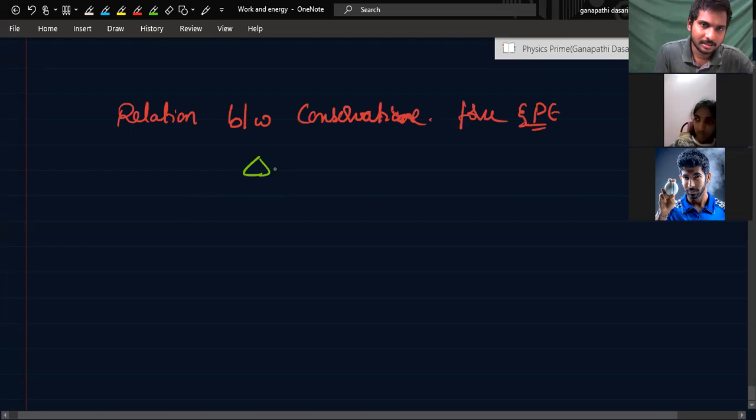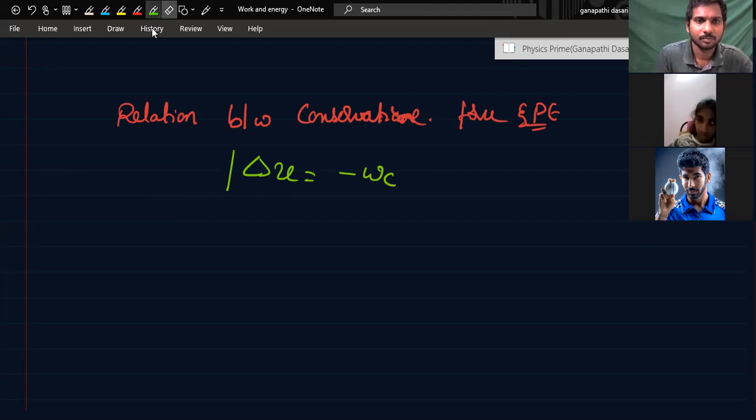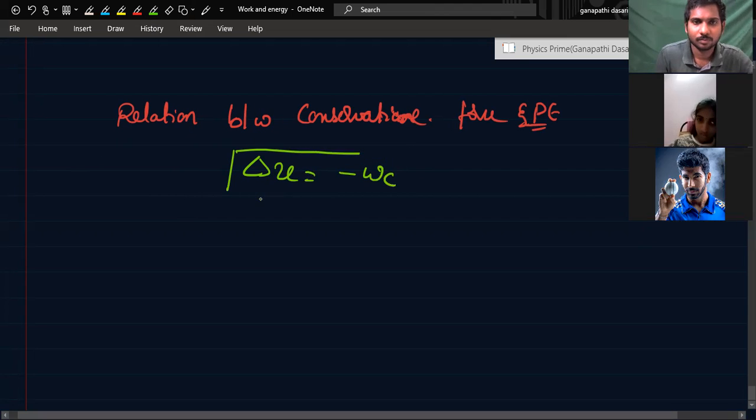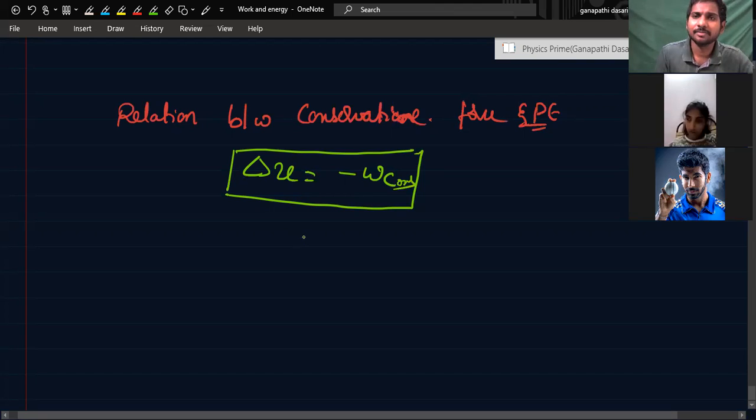I told you there is a relation. That is, delta U, the change in potential energy, is equal to the negative of work done by the conservative force.